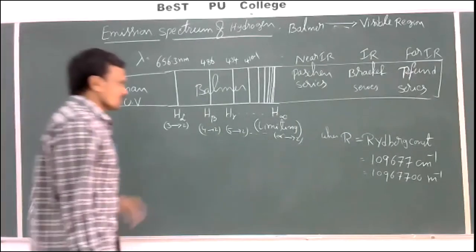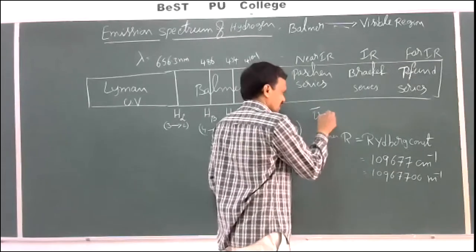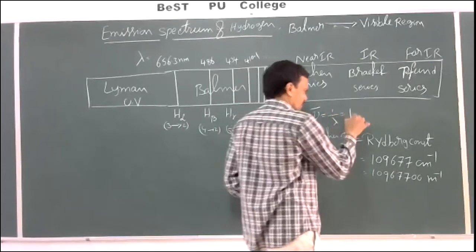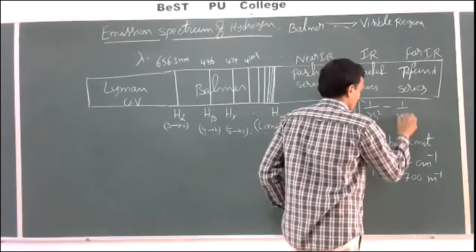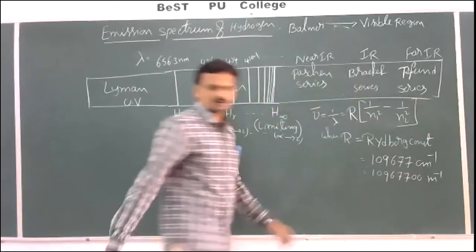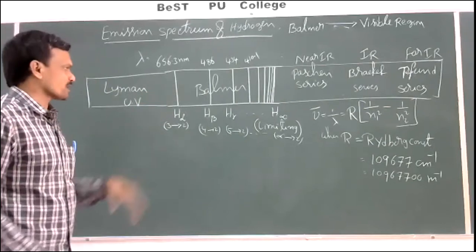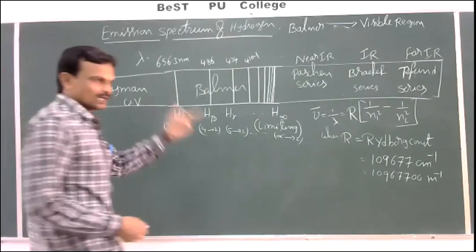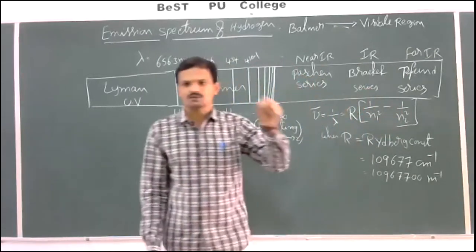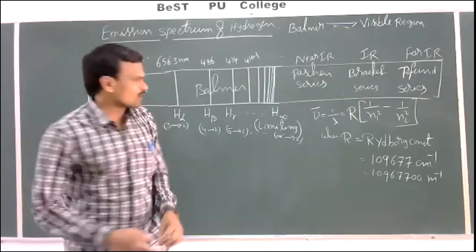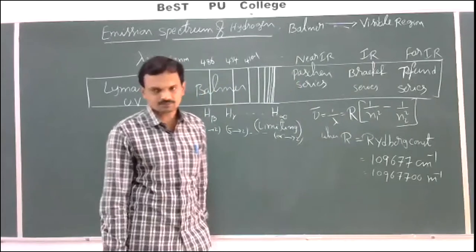Okay, then the wavelength and wave numbers of these spectral lines can be calculated by the Rydberg equation. Nu bar is equal to 1 by lambda, is equal to R into 1 by n1 square minus 1 by n2 square. This equation is applicable to all spectral lines. What I wrote earlier, 1 by 2 square minus 1 by n square, is applicable only for the Balmer series. Now this equation we can apply for all series and all spectral lines.